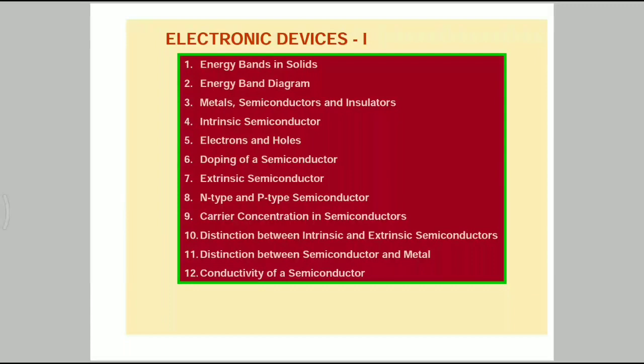Okay, my children, coming to the last chapter, chapter number 14, semiconductors and electronic devices.